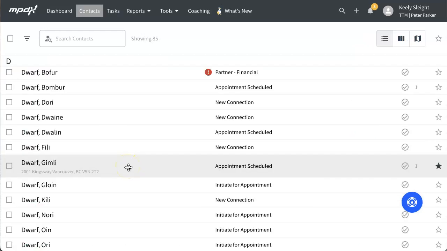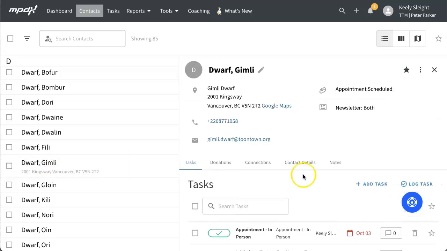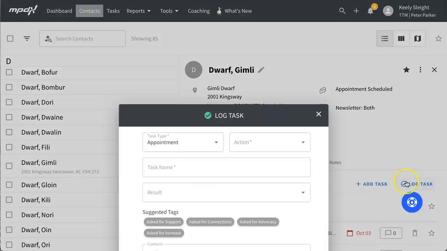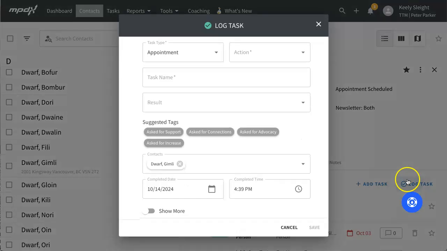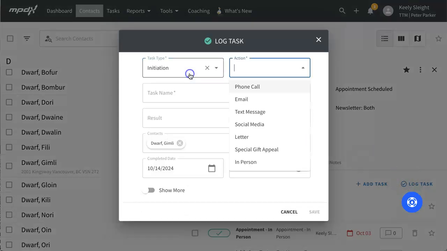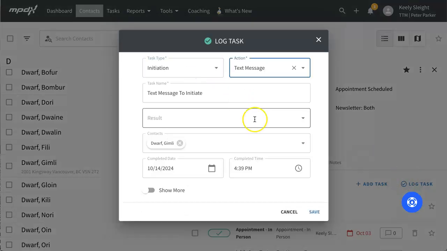I am a coachee, and I just initiated with Gimli by sending a text to ask for an appointment. In MPDX, I will visit Gimli's contact page, then select Log Task from the Tasks tab. I'll choose a task type of initiation, an action of text message, and then a result of appointment scheduled.